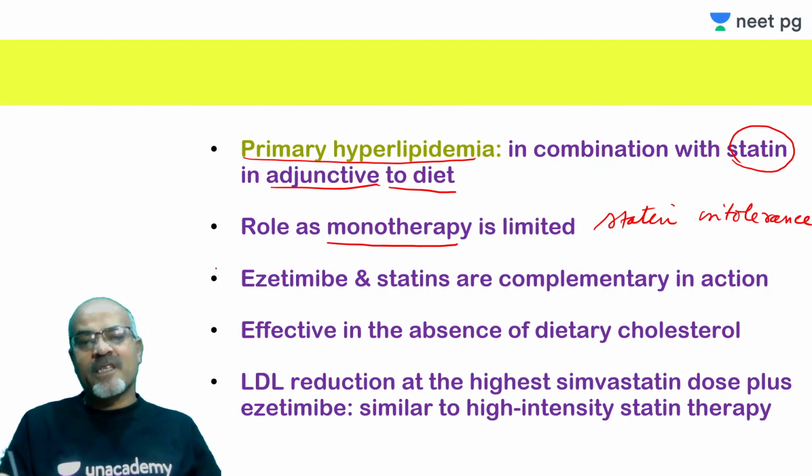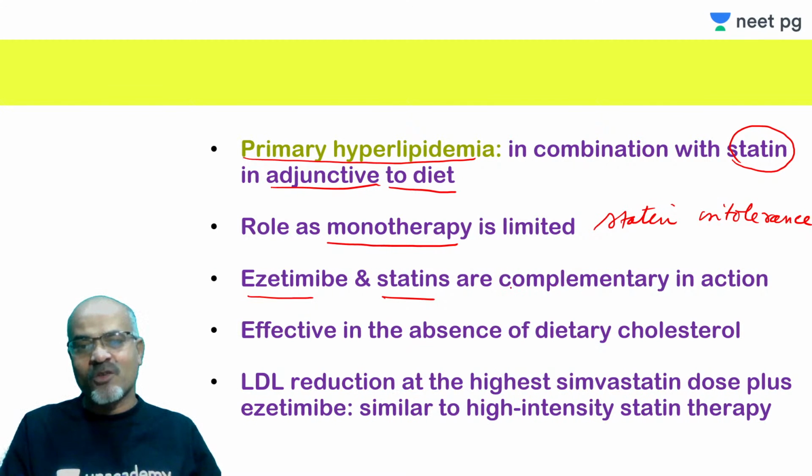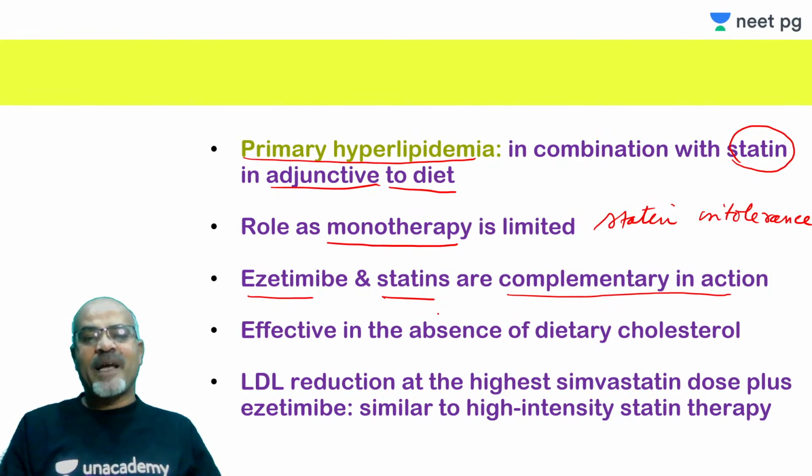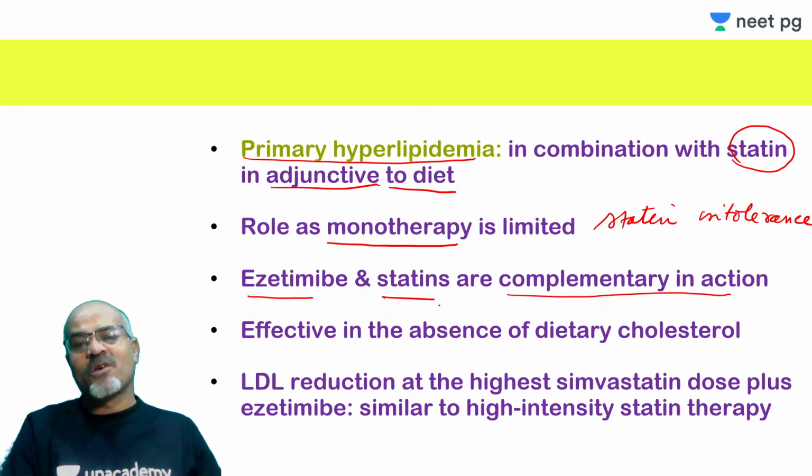And both this ezetimibe and statins form a very synergistic combination, or a rational fixed dose combination, because they complement each other's action. What happens is ezetimibe inhibits the absorption of cholesterol from the intestine, and there is less cholesterol being delivered to hepatocytes, so the liver starts increasing cholesterol synthesis by inducing the expression of HMG coenzyme A reductase.